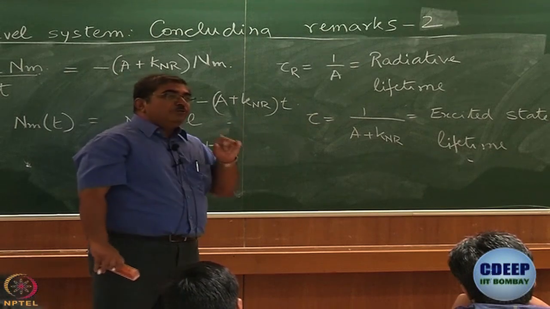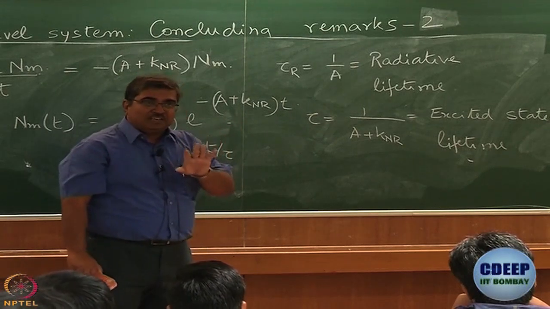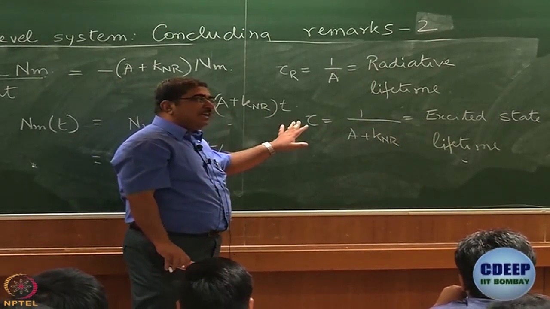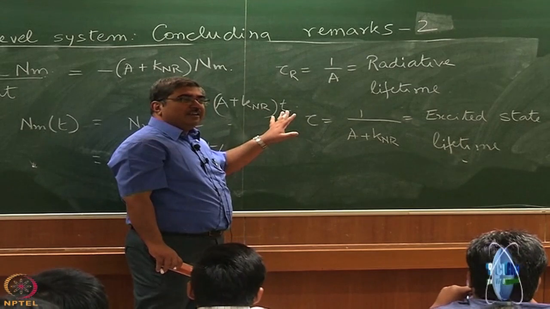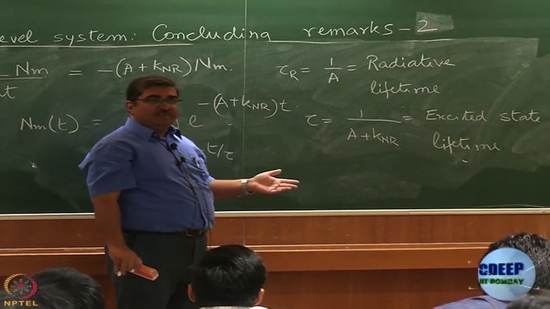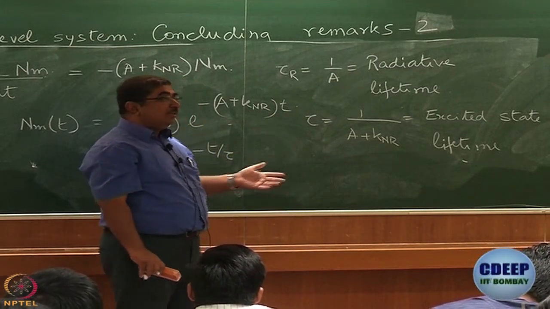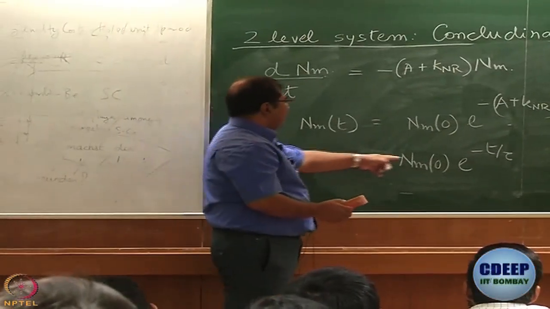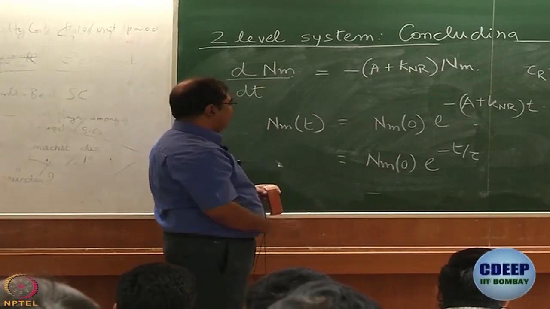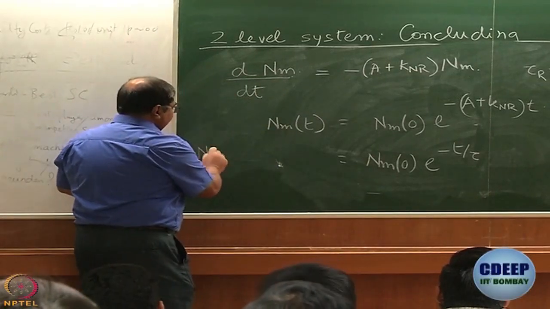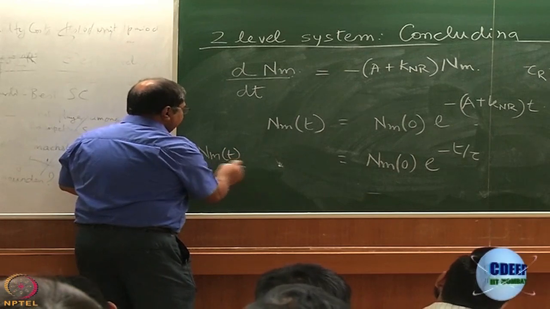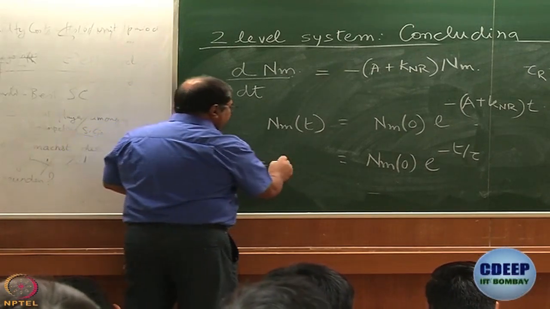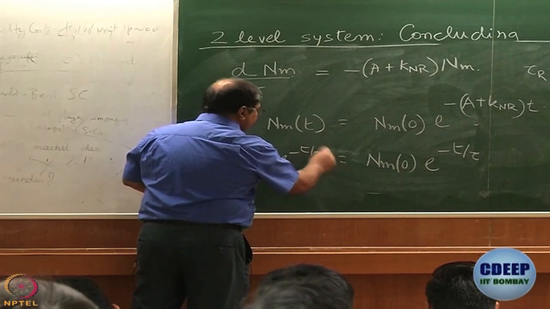I leave it to you to figure out. So this is homework. You can write down. Prove that this tau, we call it lifetime, right? Why do we call it lifetime? It's not half-life. If you simply put t equal to tau, what do you get? See, n_M at time t divided by n_M at time 0 is equal to e to the power minus t by tau.